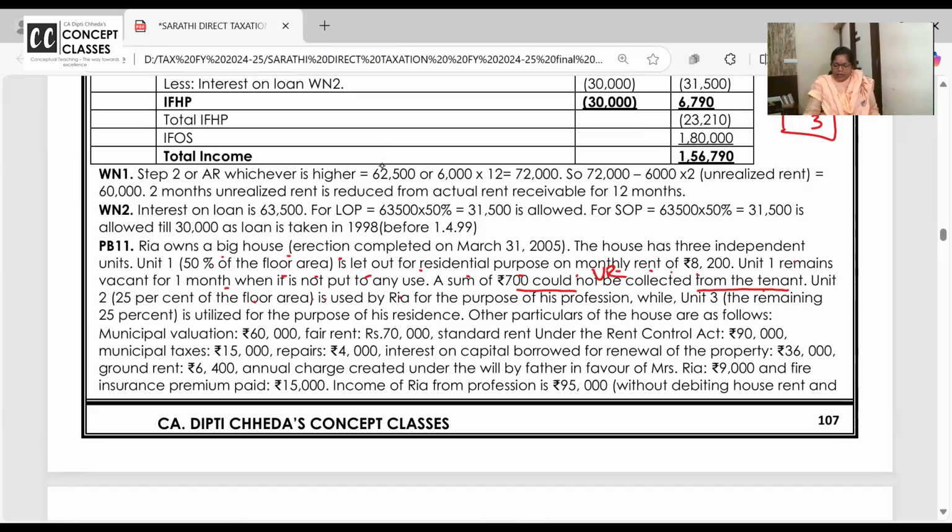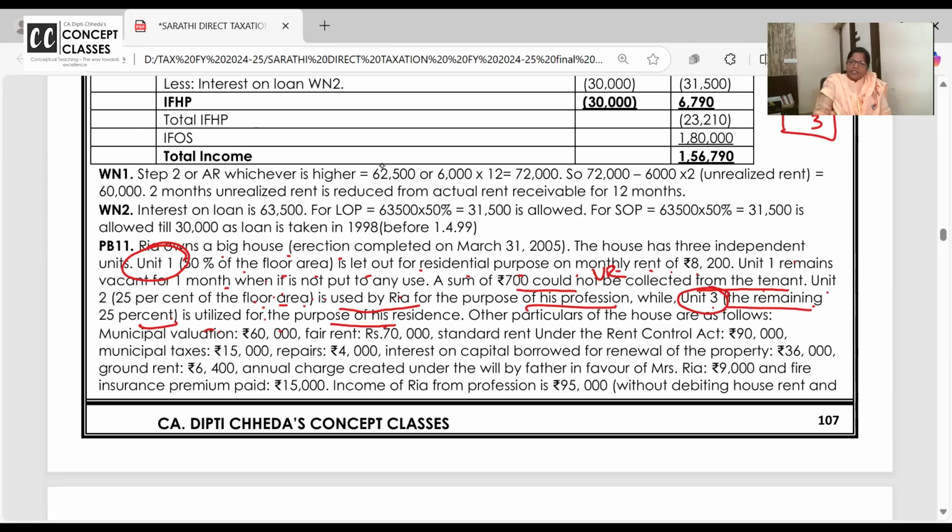So it's unrealized rent. Unit 2 is self-occupied, while Unit 3, remaining 25%, is used for residence. Are you getting it? 50% is let out. Unit 2, 25% is used for own business and 25% is self-occupied. So we will make the column for unit 1 and unit 3.